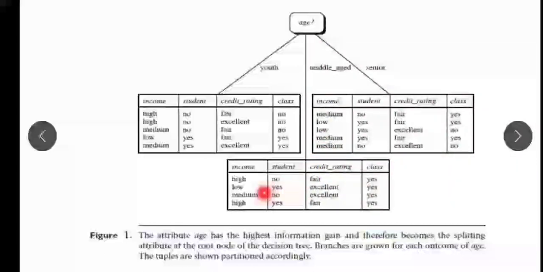Similarly for middle age, these are the tuples that belong to age equal to middle age, and this branch is senior. These are the tuples which belong to the age category senior. So based on the information gain, considering that the information gain of the age attribute is higher than the other attributes, we have found this part of the decision tree.